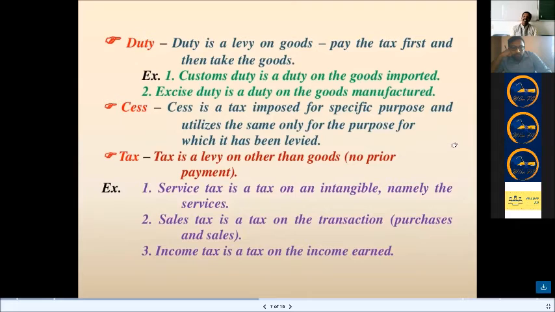So there is no prior payment. You need not pay income tax first. You can earn your income, then at the end of the financial year, you can pay the income tax or file your returns. Example, service tax is a tax on an intangible, namely the service. Sales tax is a tax on the transaction, such as purchases and sales. Income tax is a tax on the income.